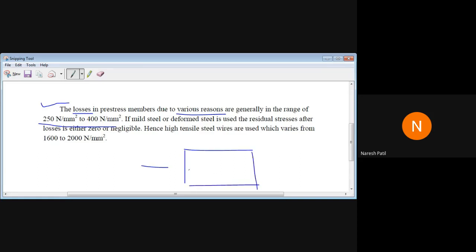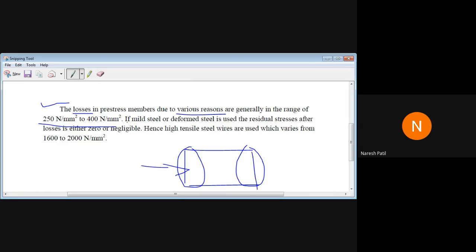When the cable tries to go back, it will develop pressure over this space, and develop stress. During stretching, releasing, locking or anchoring the cable, there is some amount of loss. According to study, the loss is between 250 and 400 Newton per mm square.